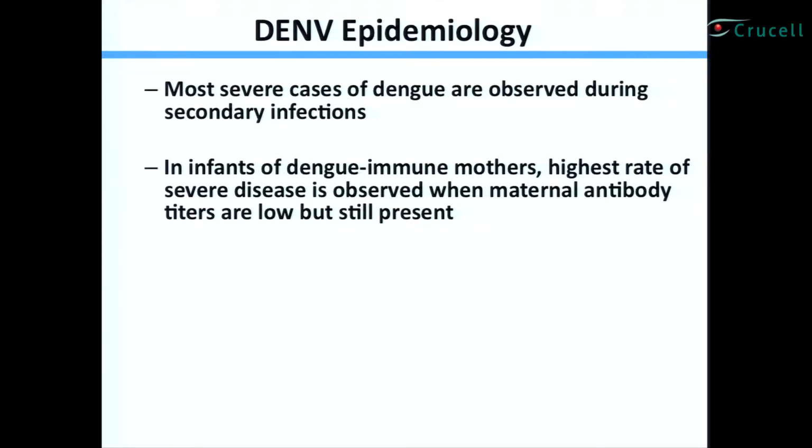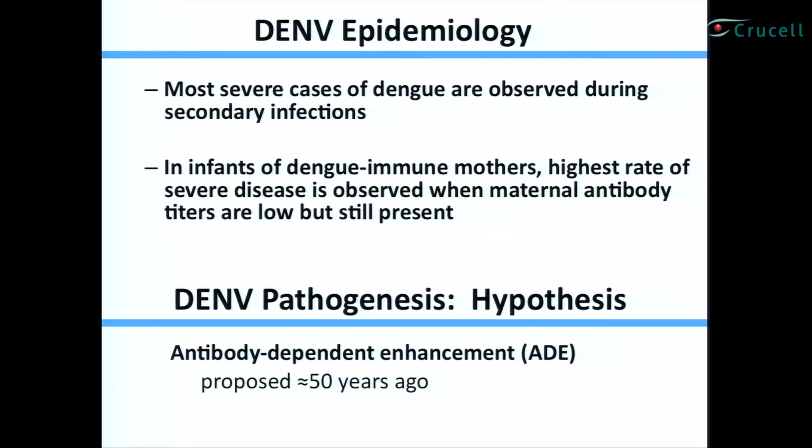And people were able to correlate the low levels of dengue-specific maternal antibody in these infants with severe disease. Based on these two pieces of epidemiologic data, people have come up with one of the hypotheses. There are several hypotheses that have been proposed to explain how people get the severe disease. But one of the major hypotheses in the field is called antibody-dependent enhancement, or ADE for short. And this was proposed almost 50 years ago.